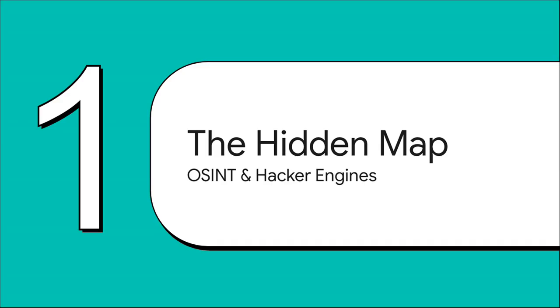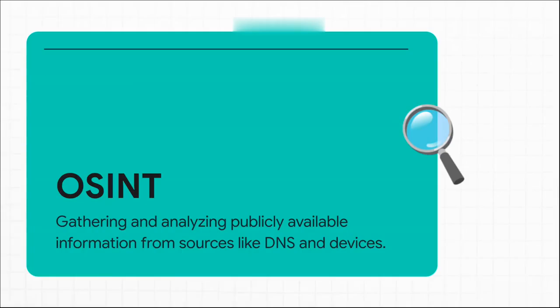What exactly are we looking for when we bypass standard search engines? Well, to understand this map, we really need to understand our compass first. And that compass is OSINT, or Open Source Intelligence. Basically, this is the practice of gathering and analyzing publicly available info across a massive variety of sources. We're talking DNS records, metadata, Git repositories, and literally billions of internet-connected devices.